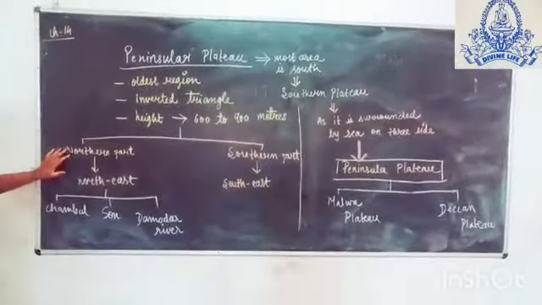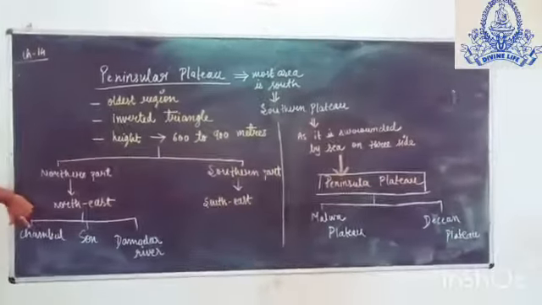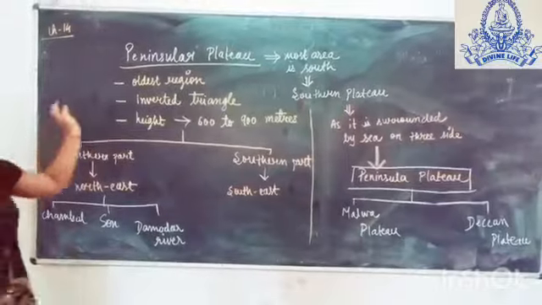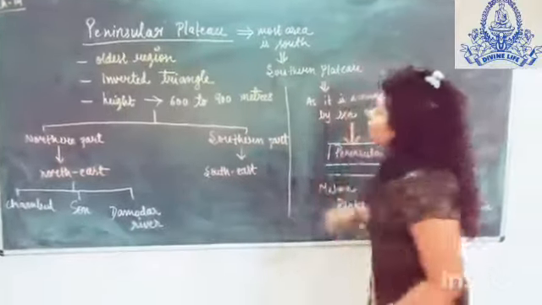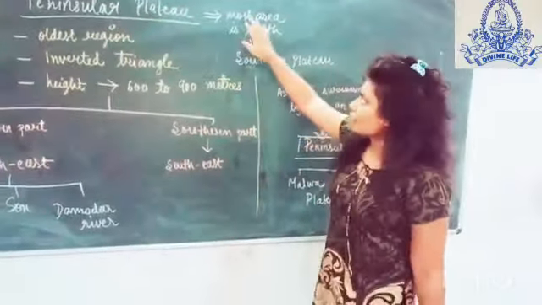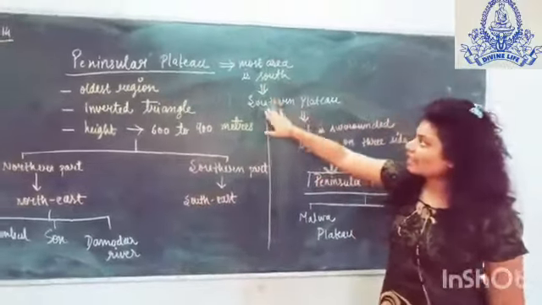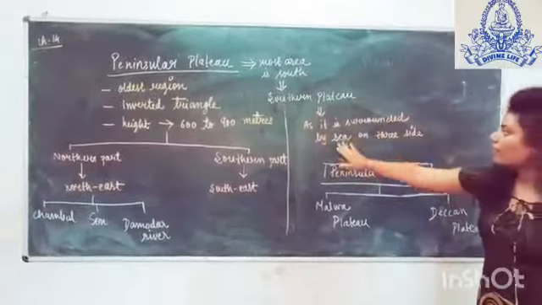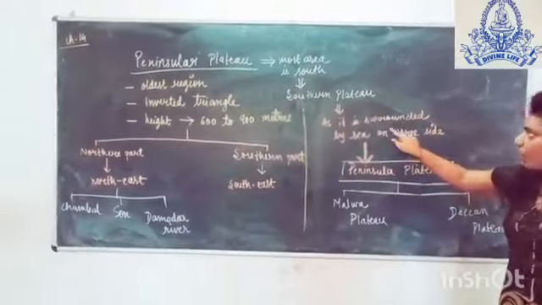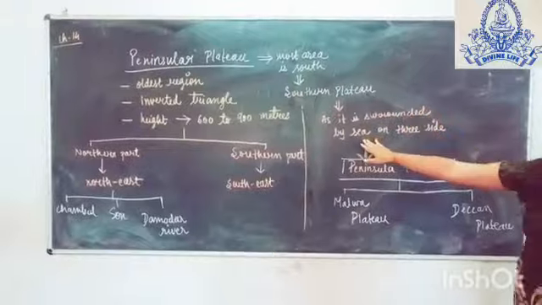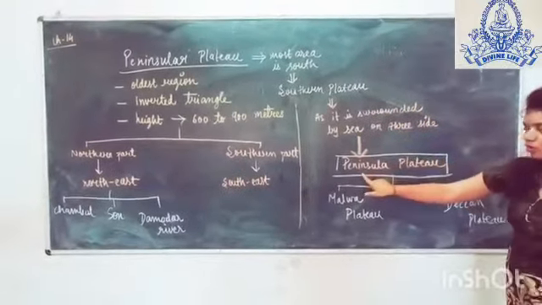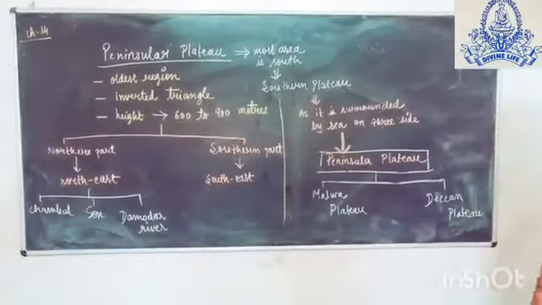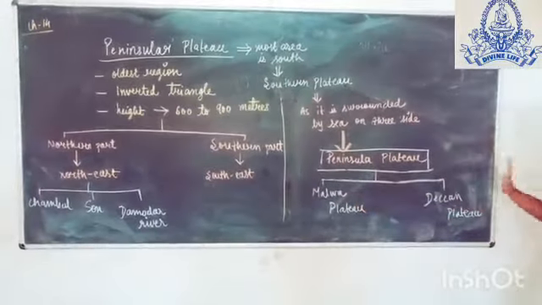A perfect example of this is the flow of the Chambal, Son and Damodar rivers. Most of the area is in the south, that's why it is known as Southern Plateau. As it is surrounded by sea on three sides, that's why it is known as Peninsula Plateau. Peninsula Plateau is further divided into two parts, that is Malwa Plateau and Deccan Plateau.